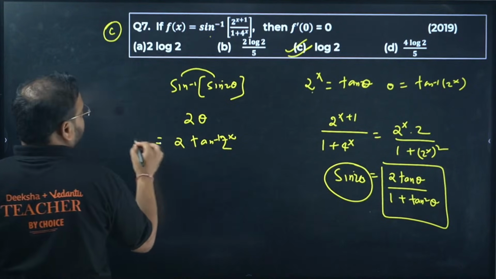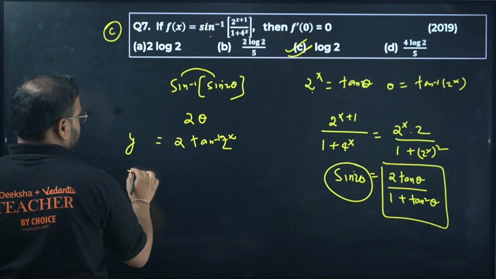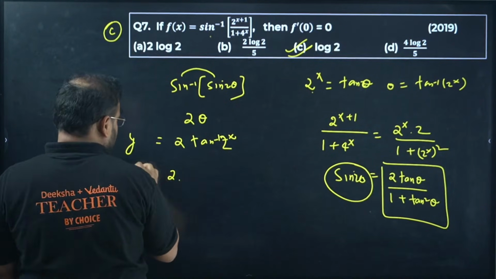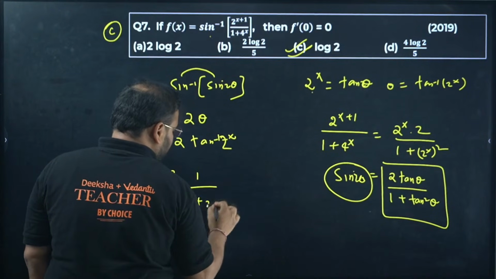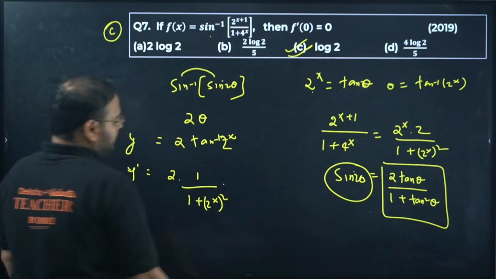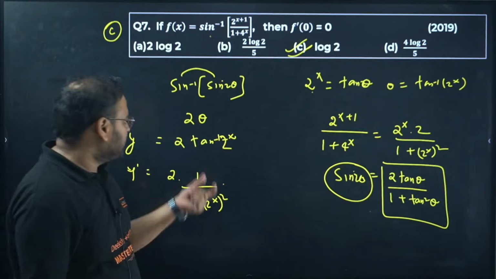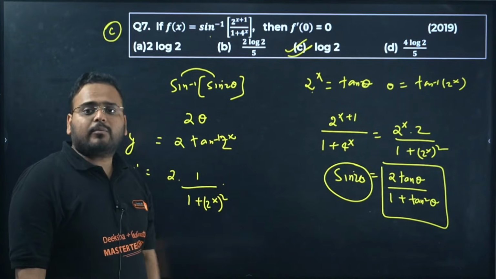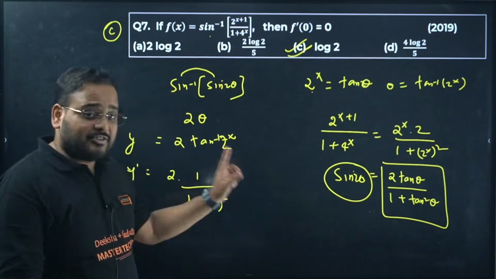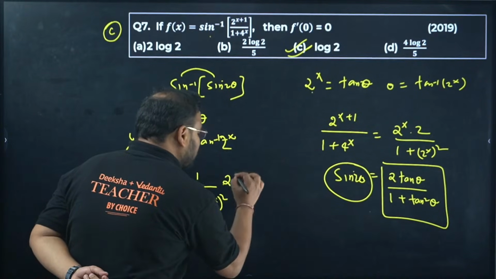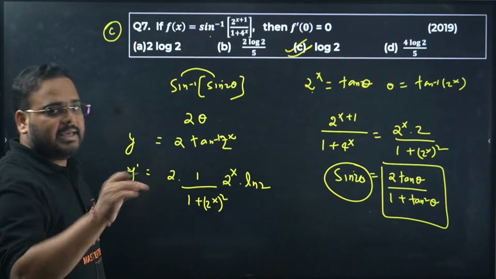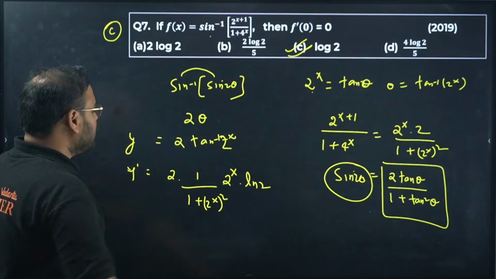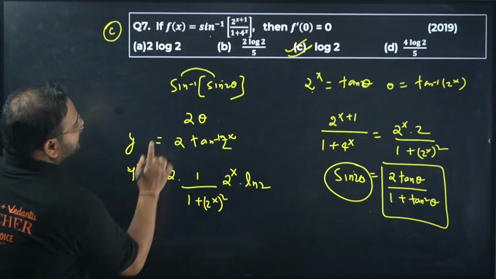So y equals 2 tan inverse of 2 power x. Differentiate now. 2 as it is. The derivative of tan inverse is 1 upon 1 plus whatever it is, the whole square. Tan inverse differentiation is done. What about 2 power x? We have to do the chain rule. To differentiate, 2 power x remains as it is and ln 2 will come. The derivative of a power x is a power x log 2. Sorry, I'm taking some time. Put the value here as 0.